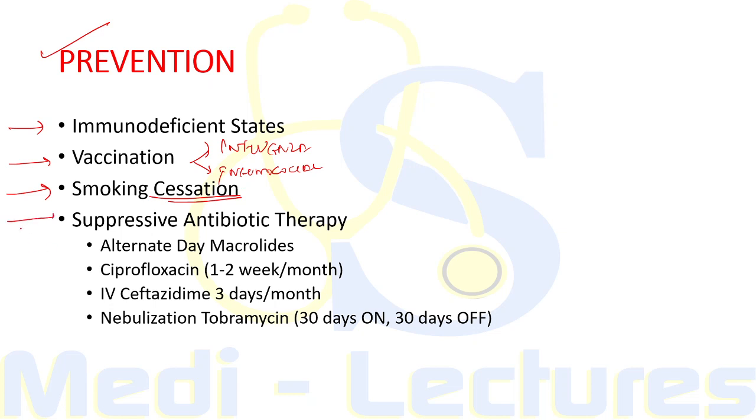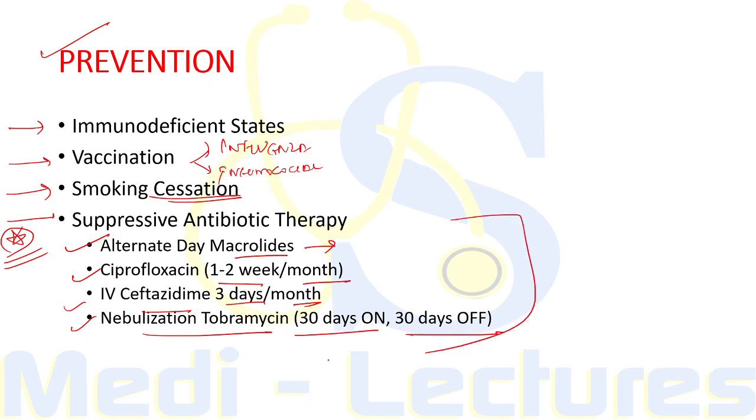And finally, more important, suppressive antibiotic therapy. We can give alternate day macrolides after ruling out the QT prolongation. Then we can give ciprofloxacin 1 to 2 weeks per month, IV ceftazidime 3 days per month, or nebulization with tobramycin 30 days on and 30 days off. So these are suppressive antibiotics for prophylaxis of the acute exacerbation.